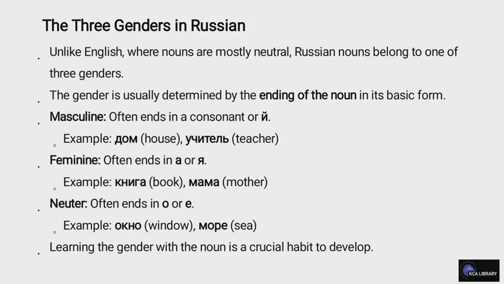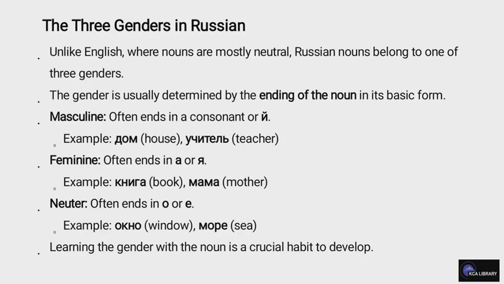The three genders in Russian. Unlike English, where nouns are mostly neutral, Russian nouns belong to one of three genders. The gender is usually determined by the ending of the noun in its basic form. Masculine often ends in a consonant or J. Example: dom, house. Uchitel, teacher.